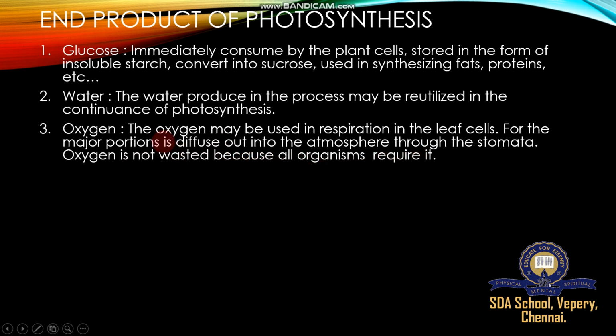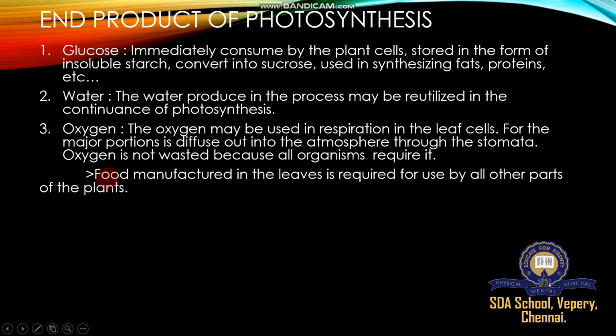So the oxygen the plant sends out is not a waste material. We require oxygen, animals require oxygen, gigantic organisms and unicellular creatures require oxygen. That's why oxygen is not waste. It is produced with the help of the plant, because all organisms require oxygen for respiration.